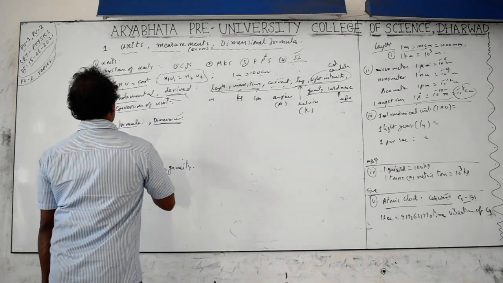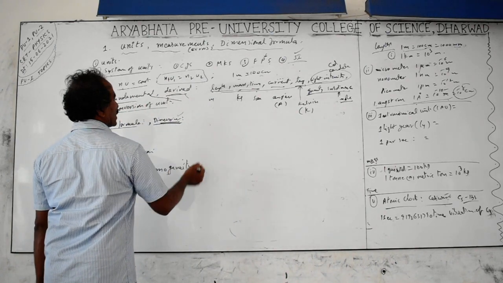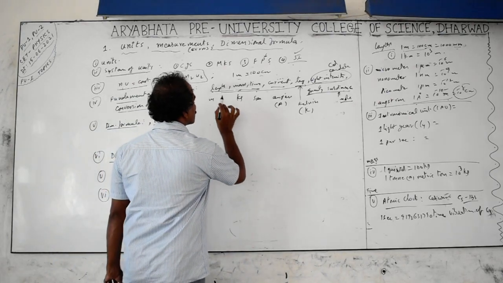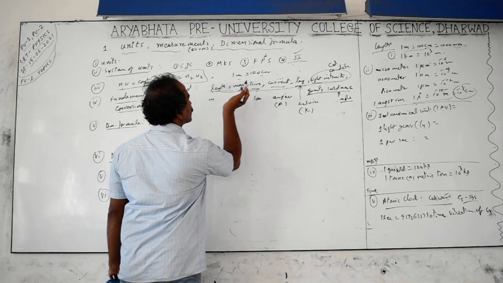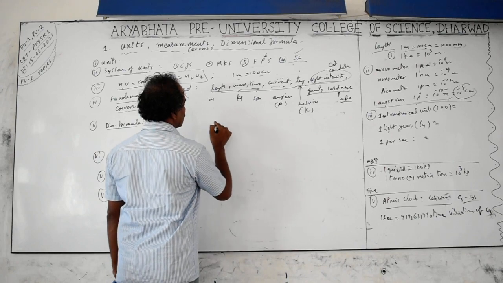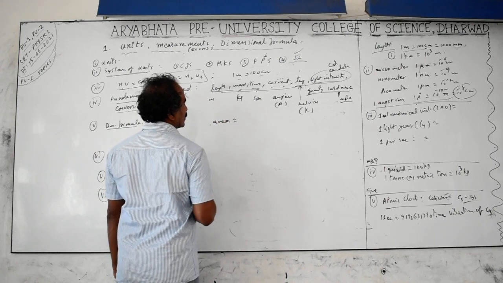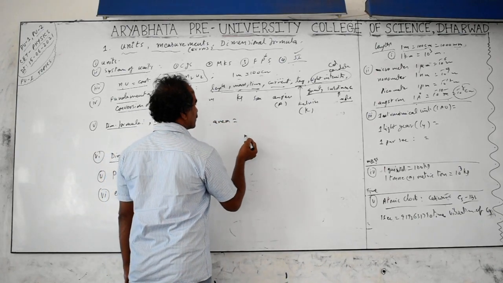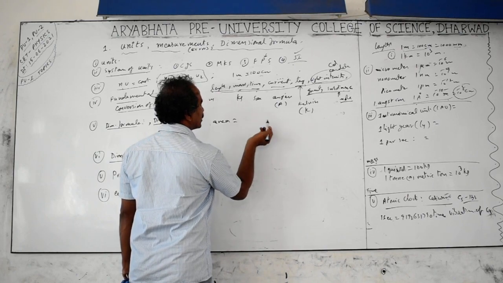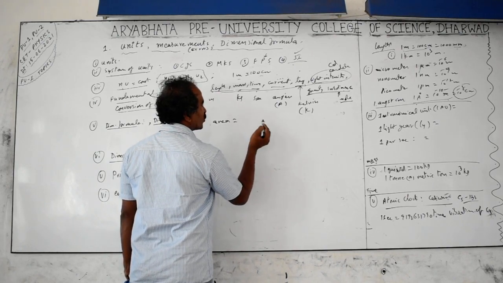Next are dimensions, the dimensional formula. Dimensions are the powers to which the fundamental quantities are raised to get the derived quantities. For example, area is a derived quantity. It is equal to length into breadth. Breadth is also a length only. So length into breadth becomes meter square.